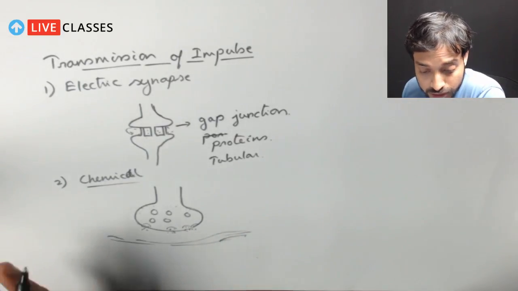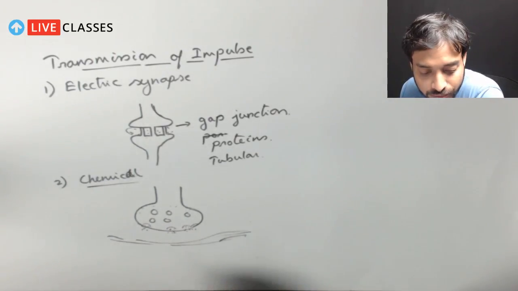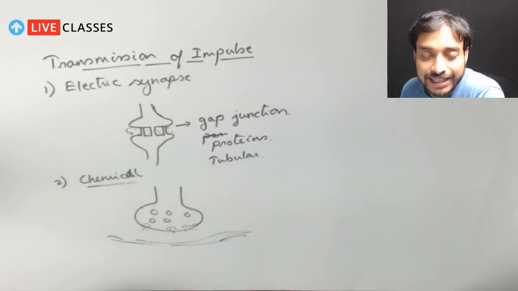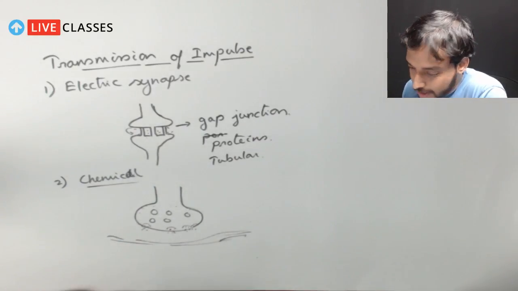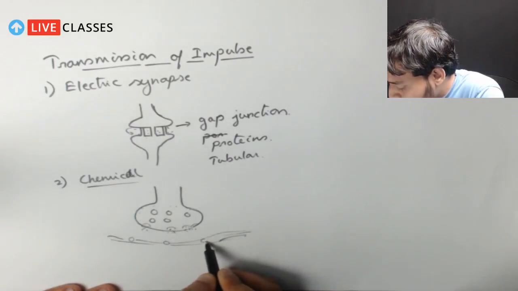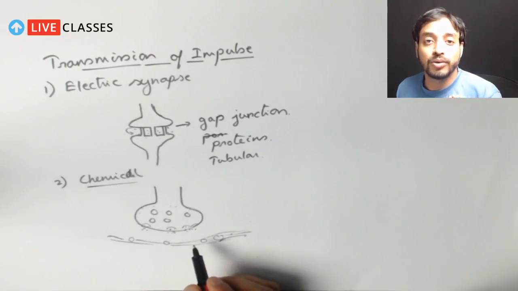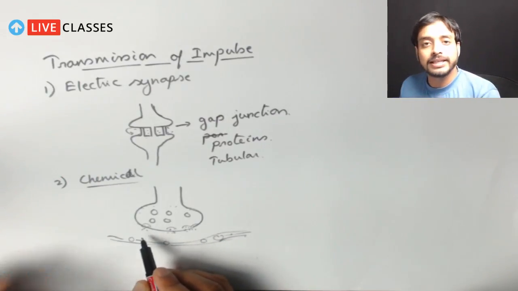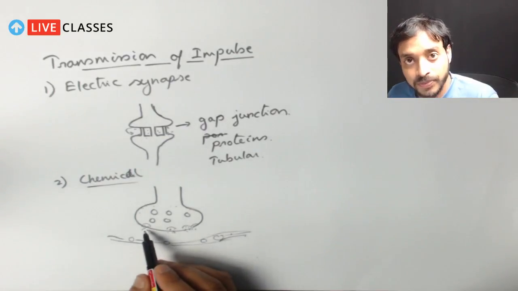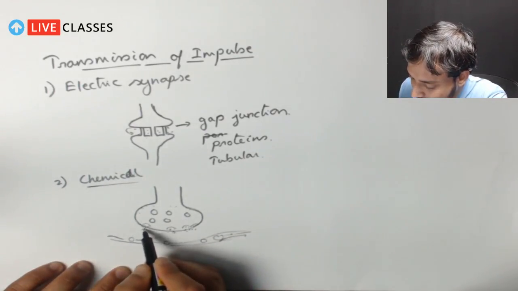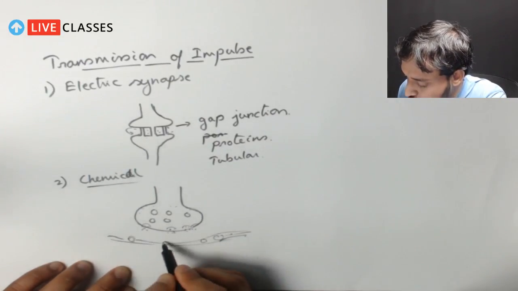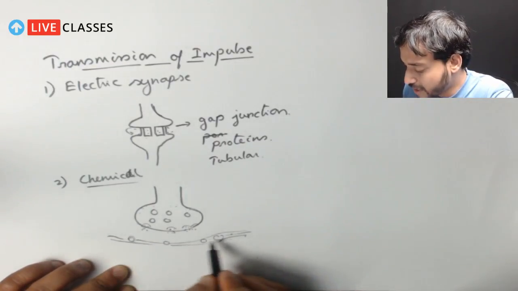So the calcium ion causes the movement of the synaptic vesicles to the surface of the knob. This is the knob portion, you know. Here they move to the surface and their contents are discharged. Now, these portions have certain protein receptors, because these are chemicals, the acetylcholine. Let's take acetylcholine as an example. It is released, and this causes a signal which is received by the protein receptors present in the membrane.